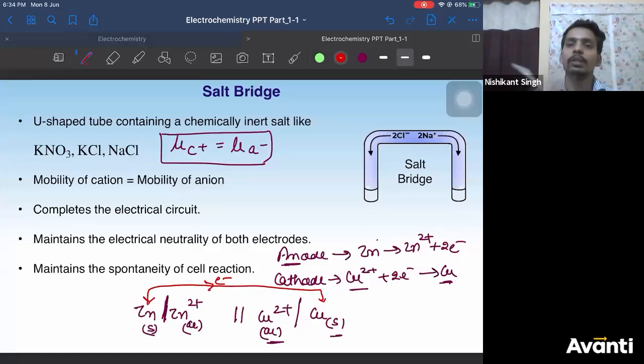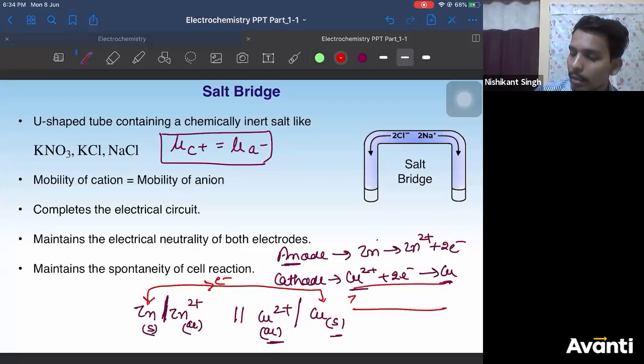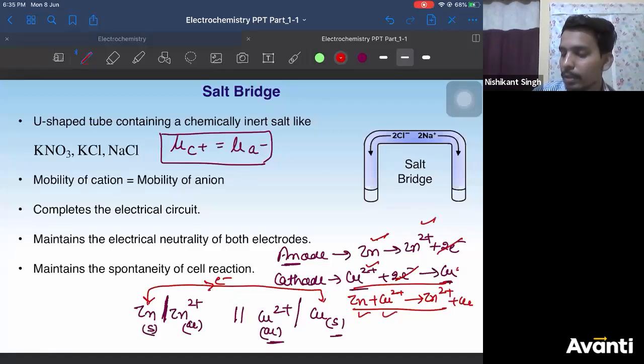Now, two things you should know very well. If I add these two reactions, what do I get? I get zinc plus copper 2 plus gives you zinc 2 plus copper. 2 electrons will get cancelled. So left side will get zinc plus copper 2 plus. Right side will get zinc 2 plus copper. Right? So I hope it is clear.